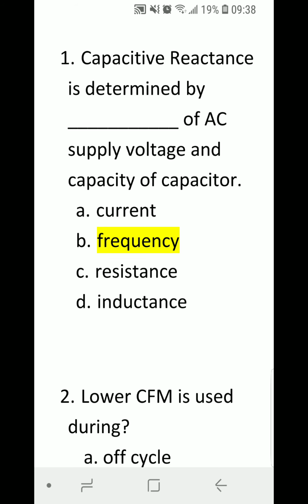Capacitive reactance is determined by blank of AC supply voltage and capacity of capacitor. A. Current. B. Frequency. C. Resistance. D. Inductance. Correct answer is B. Frequency.